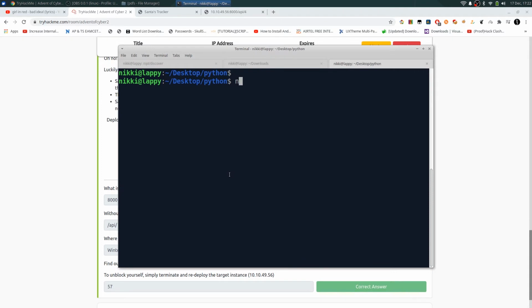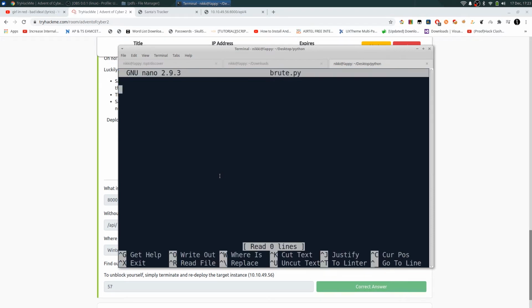Now let me create a new file, touch brute.py, and open it with nano. We need to import a module called requests to perform any web request. Let's say import requests. Now let me copy this URL into a comment for reference.